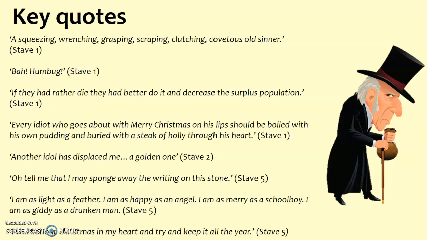And then finally we've got quotes which come from, that's miscorrectly labelled in fact as well, that one, because "sponge away the writing on this stone" is actually stave 4, not stave 5. But there it is anyway. Actually shows that he's got that regret.